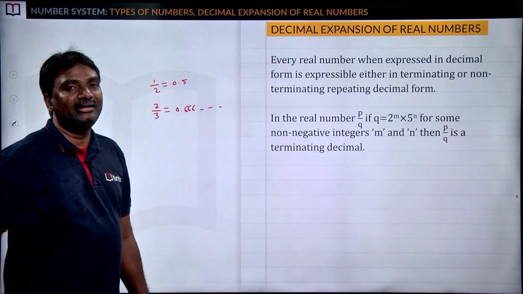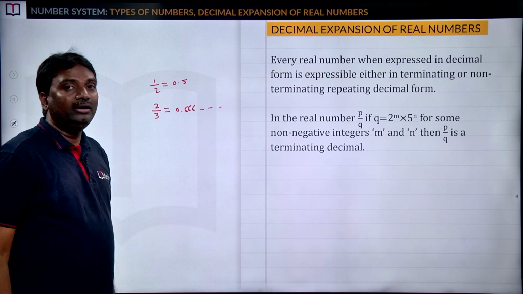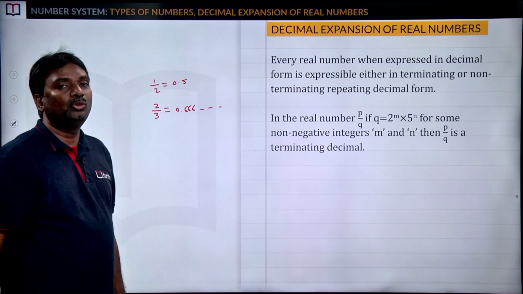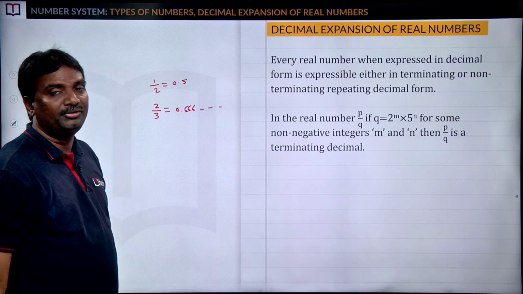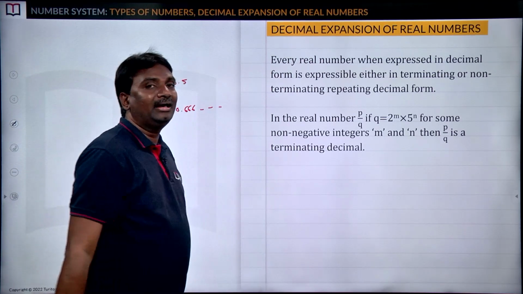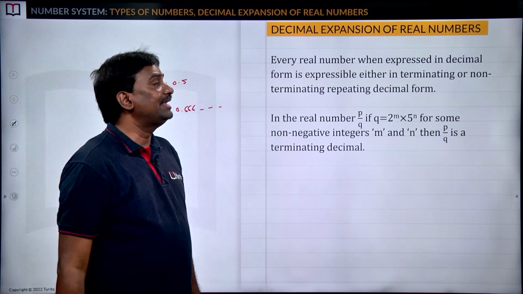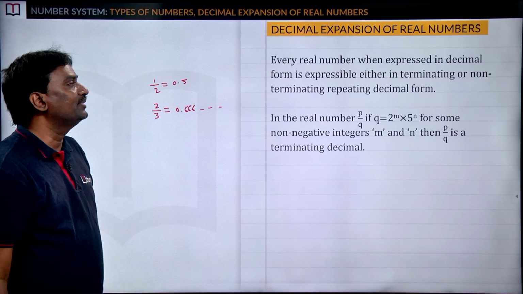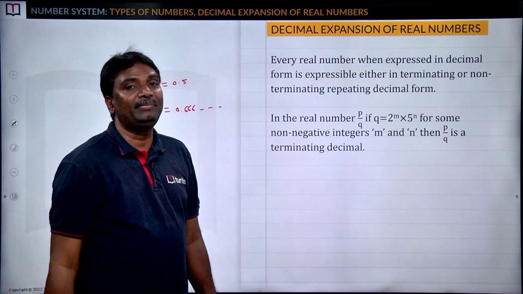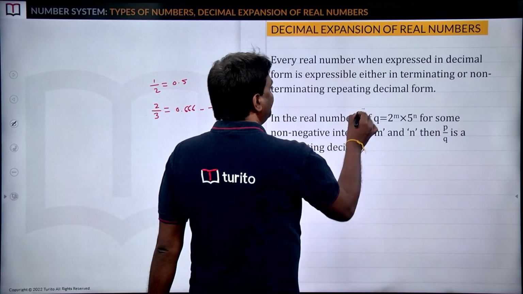Terminating means we get the remainder as 0 by dividing the numerator by the denominator. Non-terminating means if we divide the numerator by the denominator, we do not get the remainder as 0. Every real number when expressed in decimal form is expressible either in terminating or non-terminating repeating decimal form. So suppose that the real number is p by q.